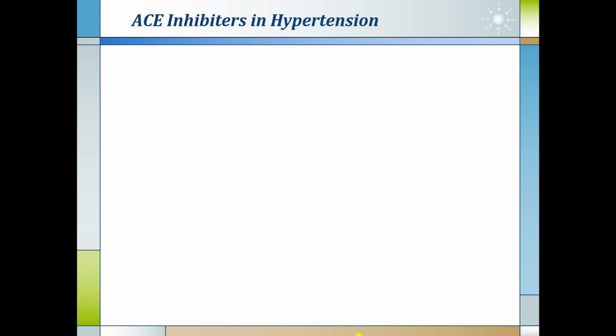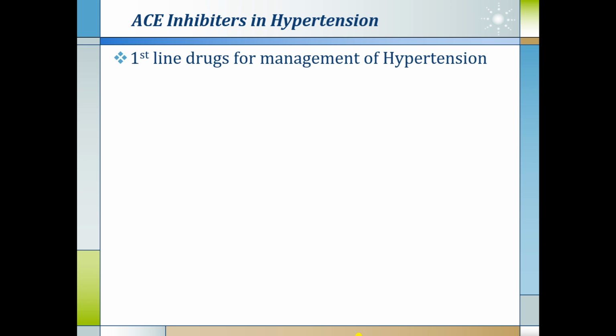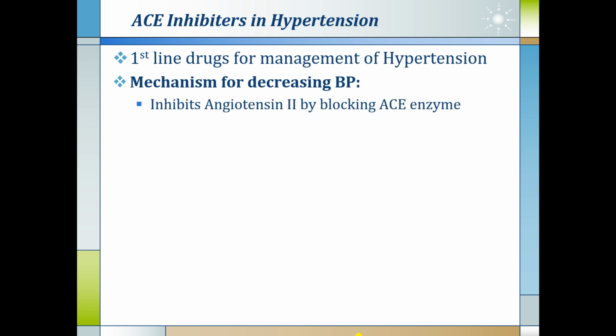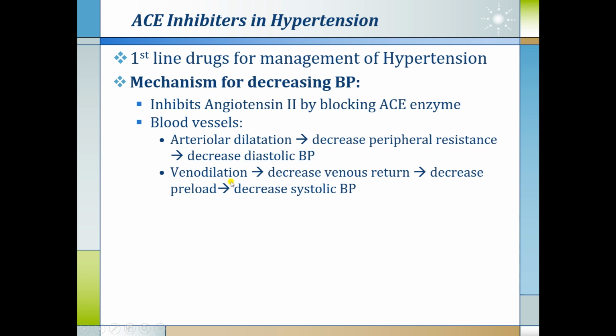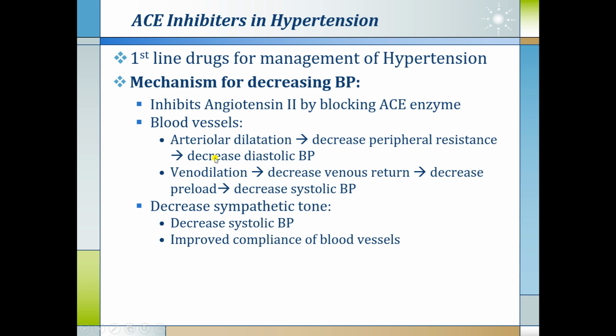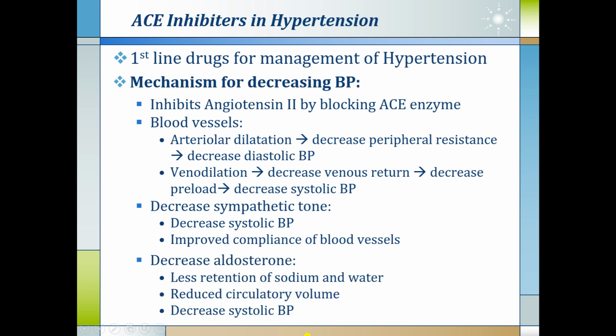ACE inhibitors in hypertension. They are first line drugs for management of hypertension. The mechanism for decreasing the blood pressure we have discussed already: they inhibit angiotensin 2 by blocking the ACE enzyme. So arterial dilatation occurs, decreasing peripheral vascular resistance, so decrease in the diastolic blood pressure. Venodilatation occurs, so decrease in venous return, decrease preload and decrease systolic blood pressure. Decreased sympathetic tone leads to decreased systolic BP and improved compliance of blood vessels. Decreased aldosterone means less retention of sodium and water, reduced circulatory volume and decreased systolic blood pressure.